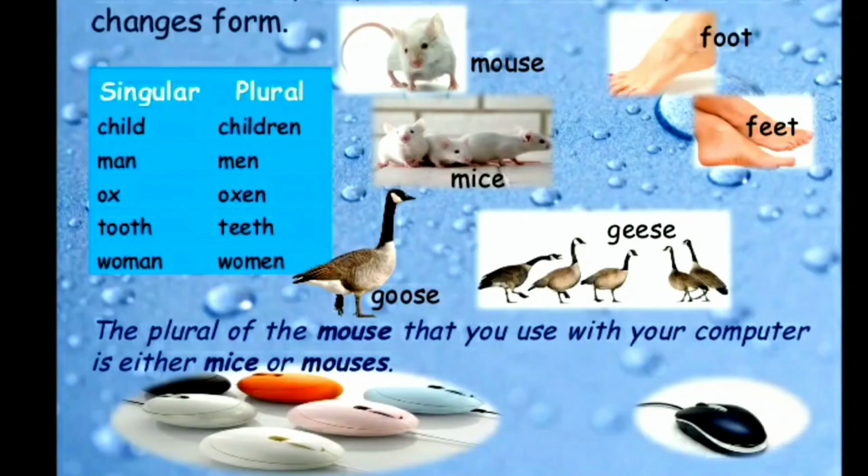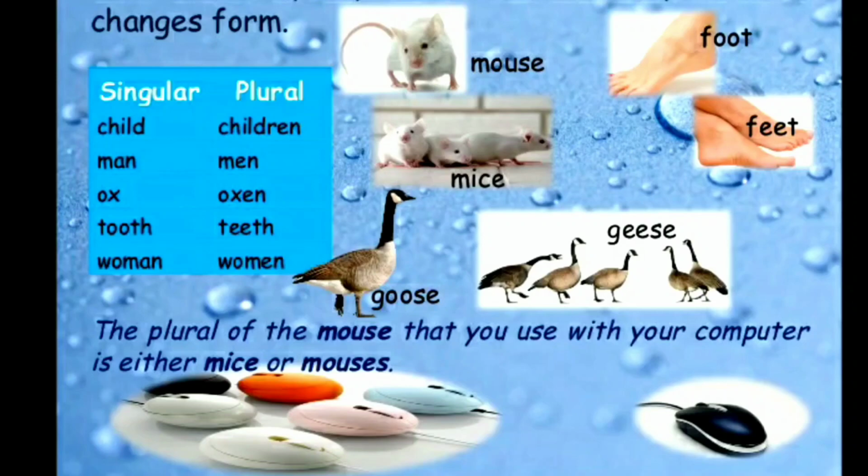These are irregular forms to change singular to plural. Here there is no specific rule, but we have to memorize these words and their plurals. Child, children. Man, men. Here the spelling will change, but the pronunciation can be the same. Man, M-A-N, men, plural, M-E-N. Ox, oxen.